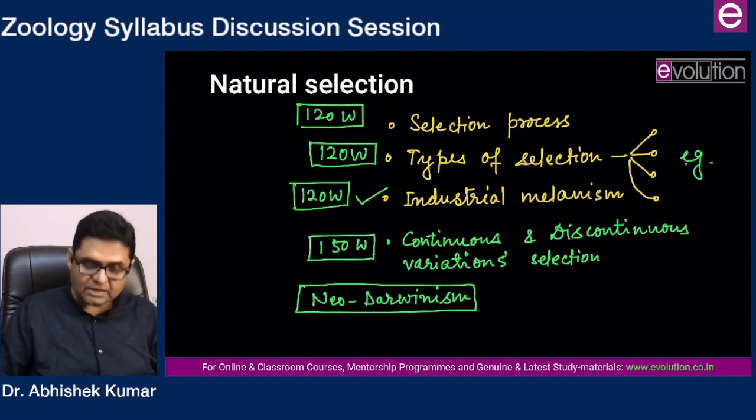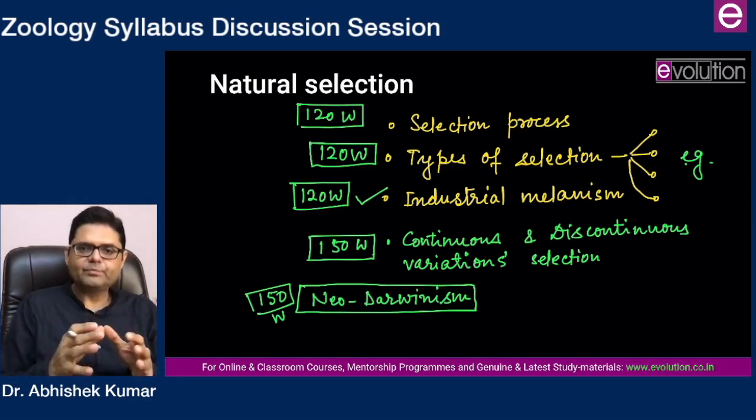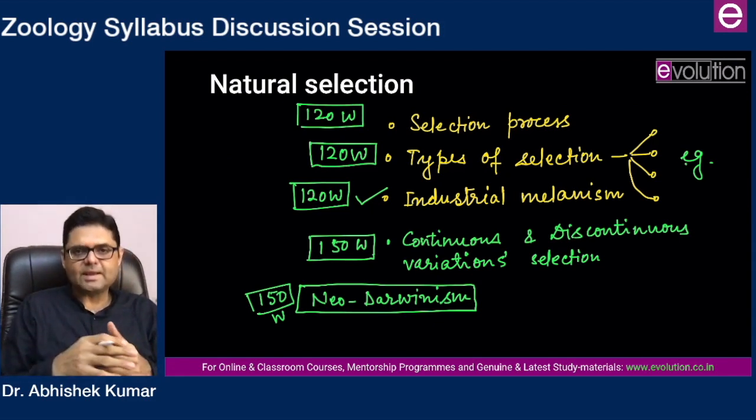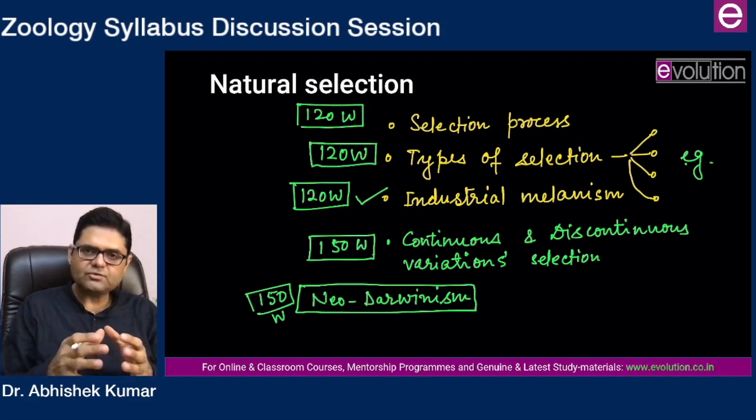It has recently been asked in the last 10 years only. Neo-Darwinism should be prepared for 150 words. So once you have done selection process, types of selection, industrial melanism, continuous and discontinuous variation selection, and Neo-Darwinism, you have done a good job at Darwinian natural selection.